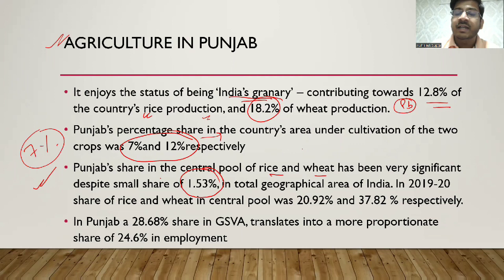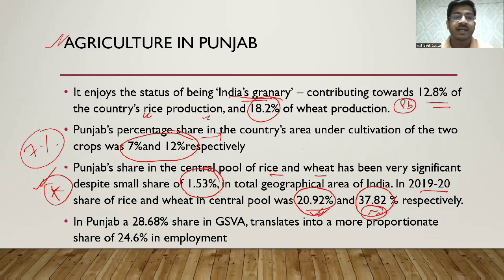Punjab's total area is nearly 1.53% of the geographical area of India. An important point, please do not forget this. It is very important from the Punjab GK point of view also. In 2019-20, the share of rice and wheat in the central pool was 20.92% and 37.82%. So basically, central pool में rice 20%, almost 21% पंजाब से आ रहा है, और nearly 38% wheat जो है वो पंजाब से आ रहा है.